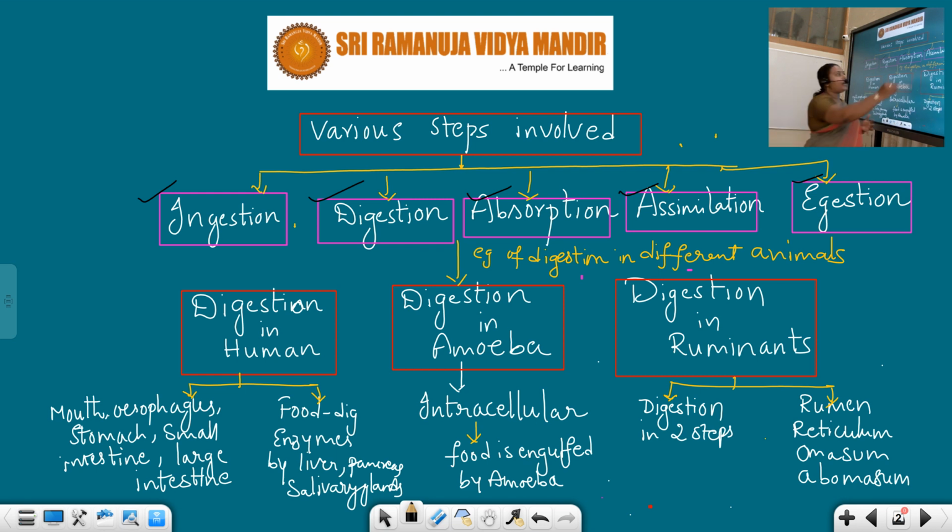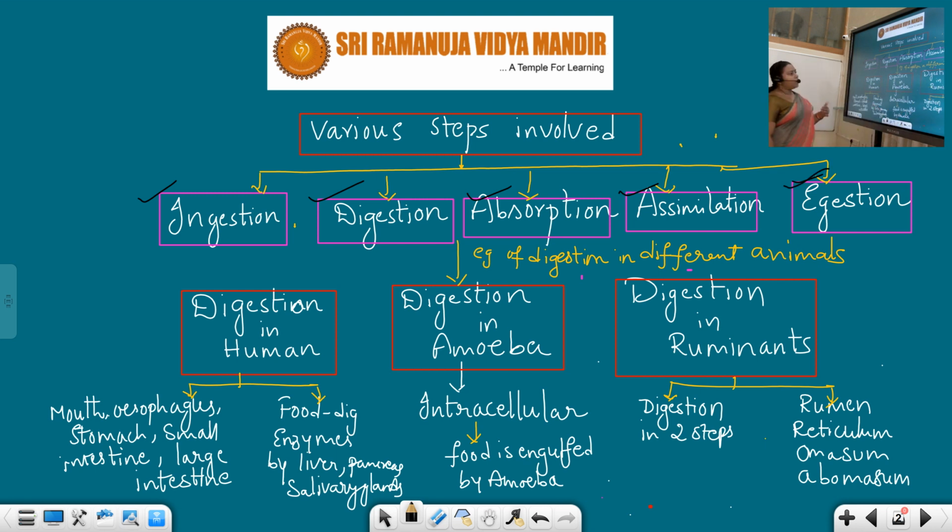And assimilation: utilization of the nutrients by the body for all its activities is called assimilation. And the final step is egestion. Undigested food, leftover food, these food materials are not at all required by the organism for anything. That is the reason that food has to be sent out of the body. That process is called egestion, students.